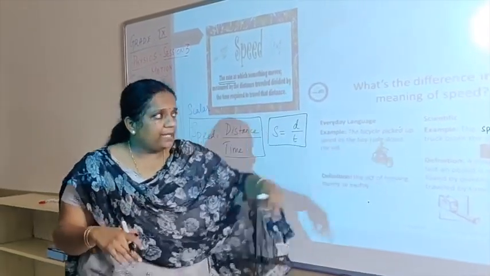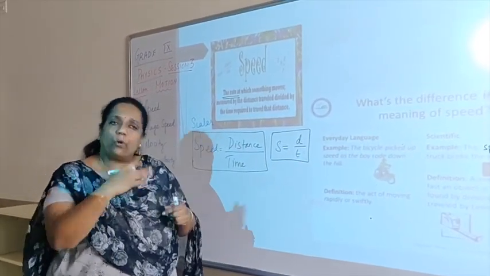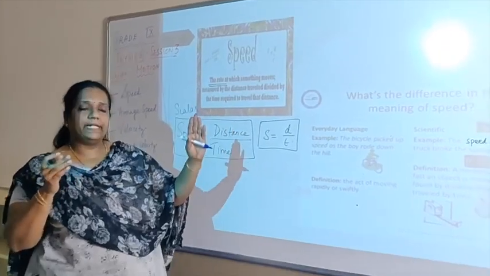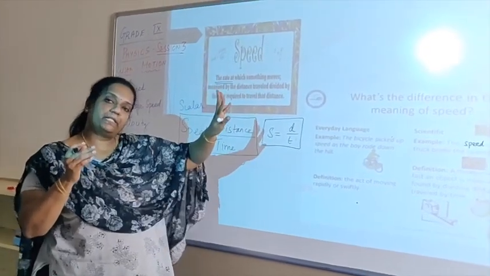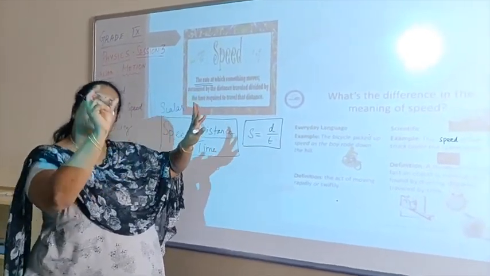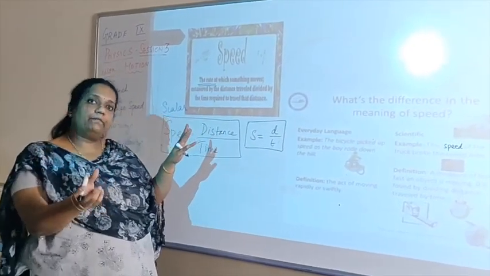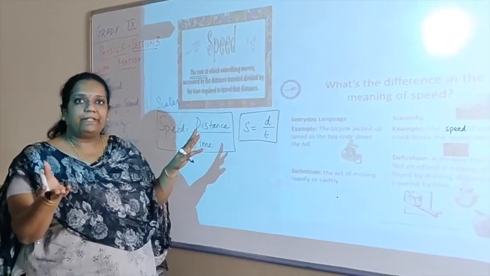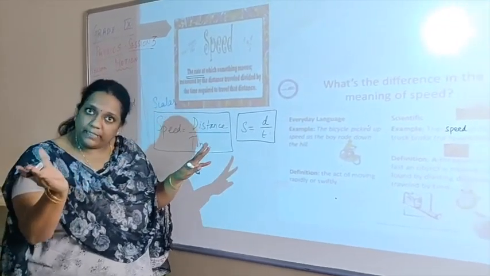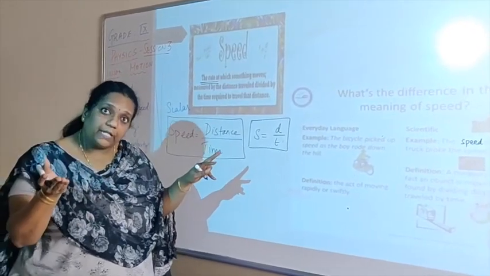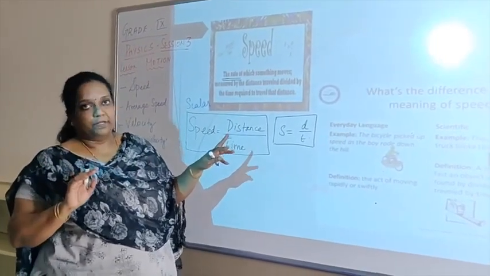And when I say the truck broke the speed limit, if you travel on the road and you notice by the sides, it would have been written in some places that the speed limit allowed is 30 kilometers per hour. And you have a device called speedometer in your vehicle which shows you how fast you are traveling. If you go beyond that speed, the police will catch you. That means you are covering more than 30 kilometers in 1 hour's time, right?